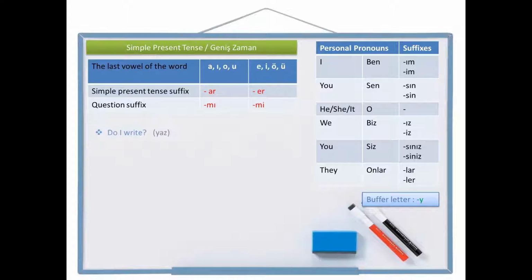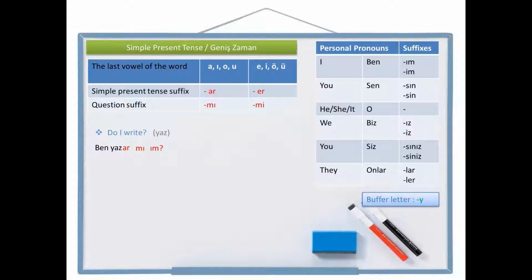Do I write? This is the positive question sentence I want. Write is yaz. First, I'm going to write a positive sentence. I write. I, ben, write, yaz, simple present tense suffix, ar. At this point, I'm going to leave a space and write question suffix m. And to the end, personal pronoun suffix.